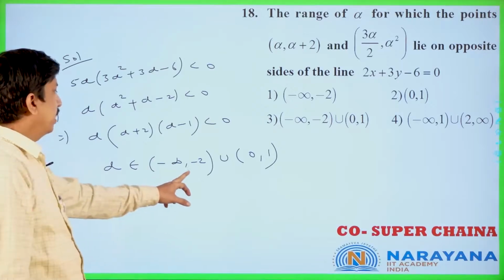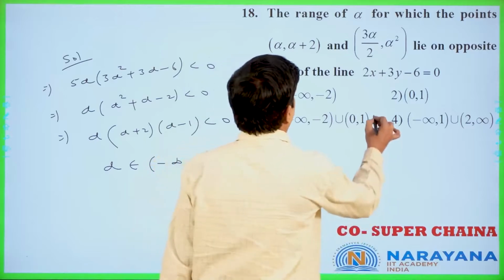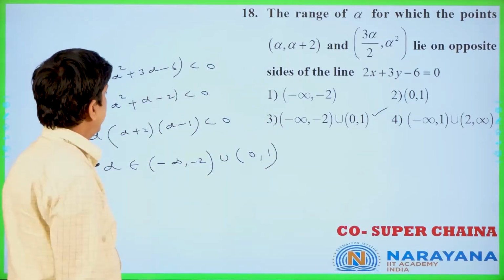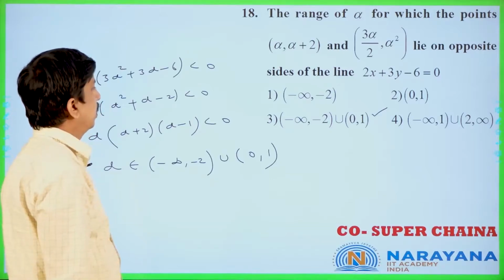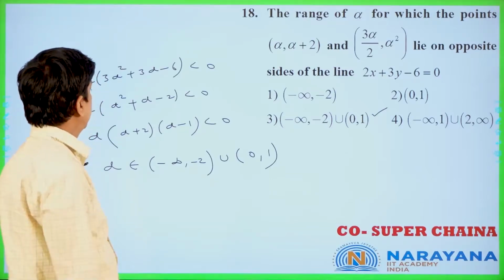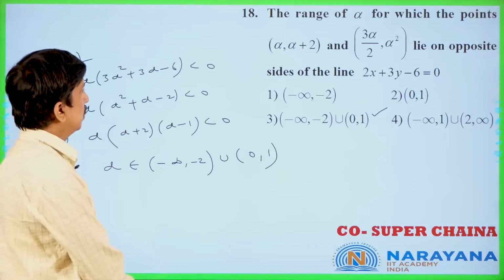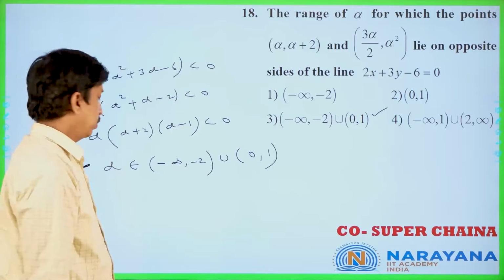Alpha belongs to minus infinity to minus 2 union 0 comma 1. This third option is correct only. This inequality holds. Final answer is that only. Is it clear? Then only you can get the opposite side of the line. Let us move to the next question.